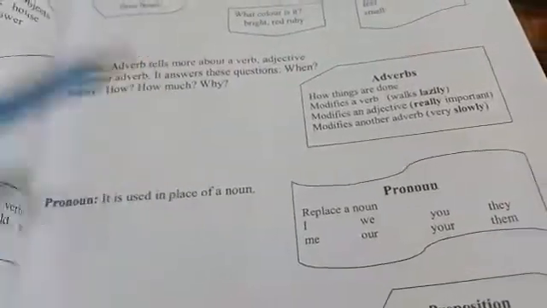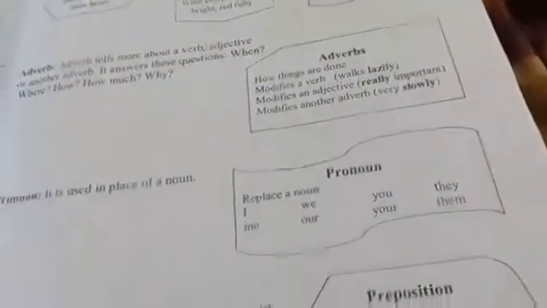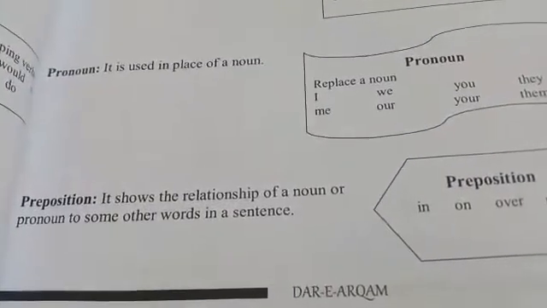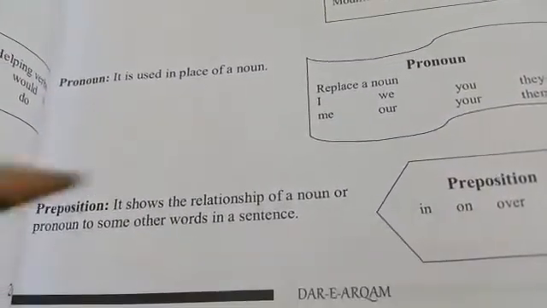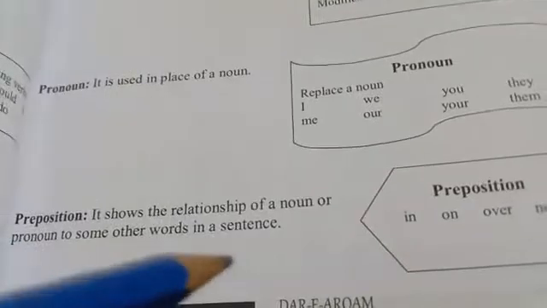Okay, pronoun. It is used in the place of noun. These are all the pronouns. Example of pronouns: preposition. It shows the relationship of a noun or pronoun to some other words in a sentence. Okay, and also in easy words you can say that it tells the position of the noun and other things.